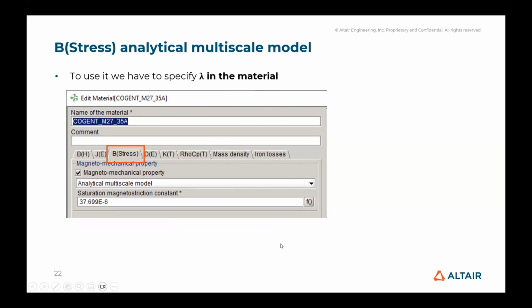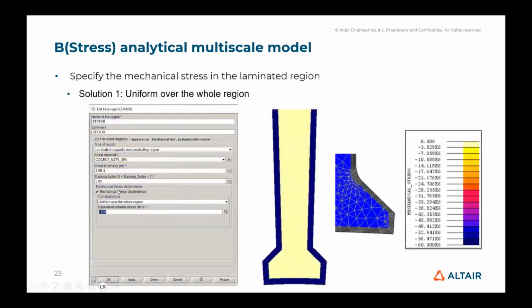So to set this model in Flux, we will start from a classical Flux project in which we don't consider the mechanical stress. In the material, we will define lambda in the tab B-stress. After that, we need to specify the mechanical stress in the laminated region.